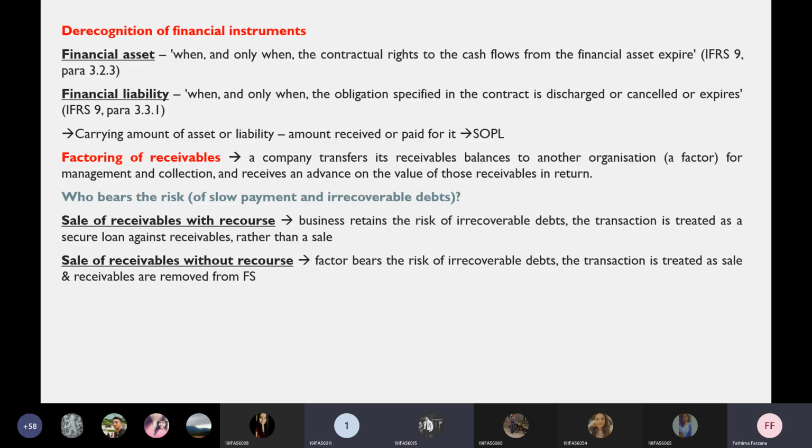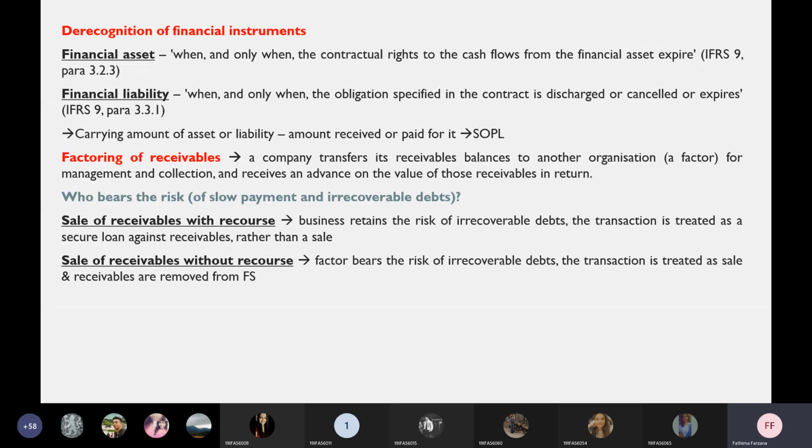You take your bill and discount it from the bank. The money on the bill will be paid only after 3 months, but the bank gives you money immediately at a reduced amount. For example, you have to receive $10,000 from your receivables but you need money, so you give the bank the 10,000 bill and the bank gives you only $9,500. That means 500 is my discount charge. The same thing, if you give it to another organization and take the money in advance, that relationship we call a factor relationship. This is called factoring.